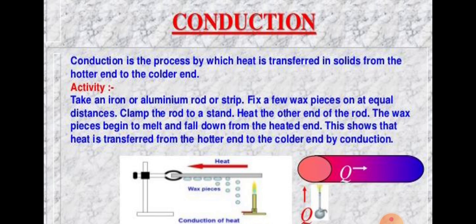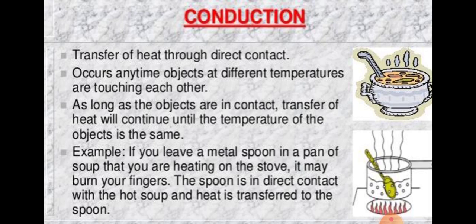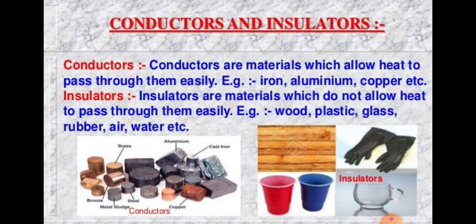In this way, heat is transferred from one end to the other in solids. This is called conduction. Understood? Conduction is the process by which heat is transferred in solids from the hotter end to the colder end. See these examples also: leave a spoon in a pan of juice. You can do this type of activity at home and observe.